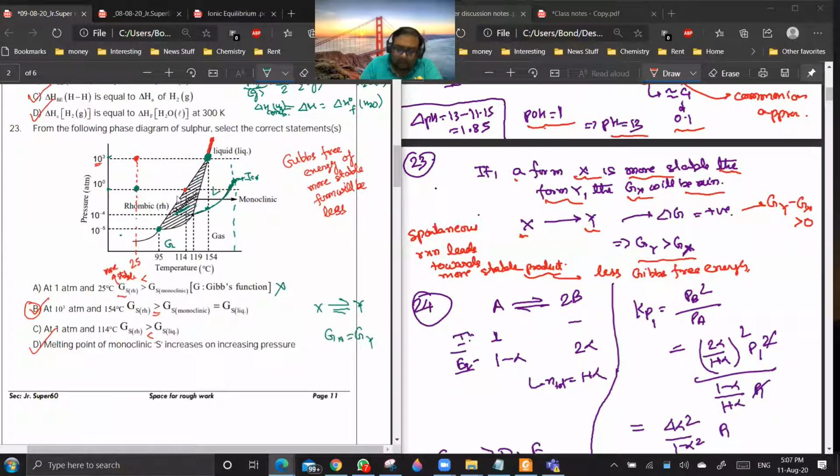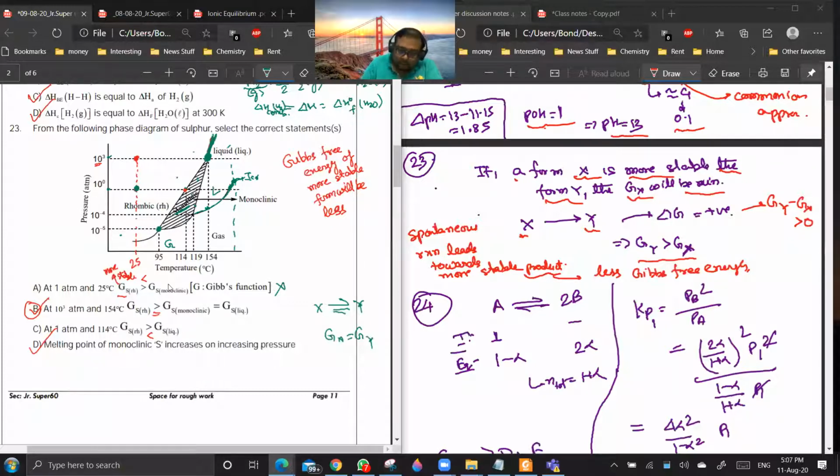This means that along this line, rhombic sulfur and monoclinic sulfur are in equilibrium. Similarly, along this line, rhombic sulfur and liquid sulfur are in equilibrium. So at this point, rhombic sulfur, monoclinic sulfur and liquid sulfur, all three will be in equilibrium, because all three are equally stable at this point. That is why it is existing on the phase diagram.